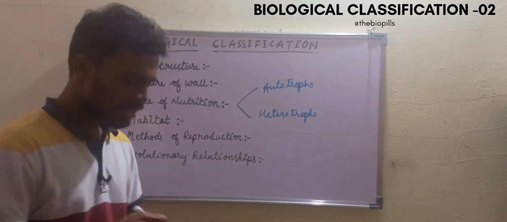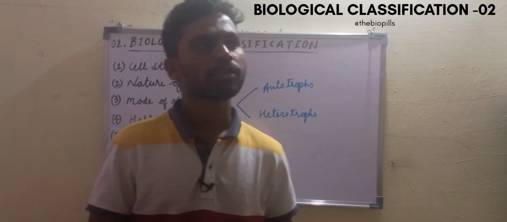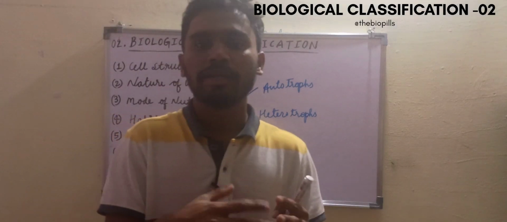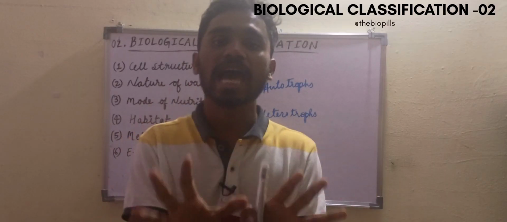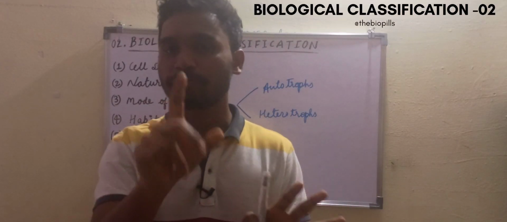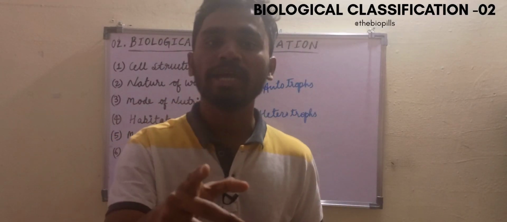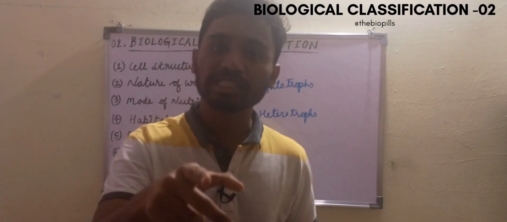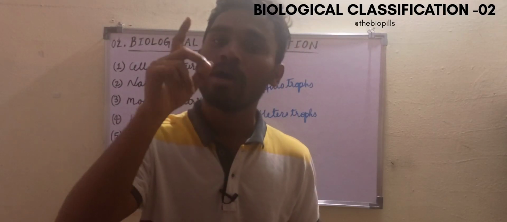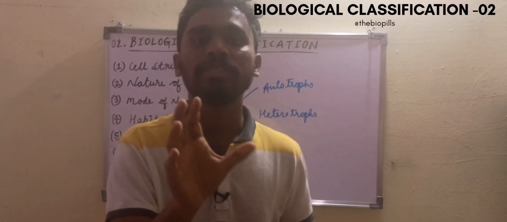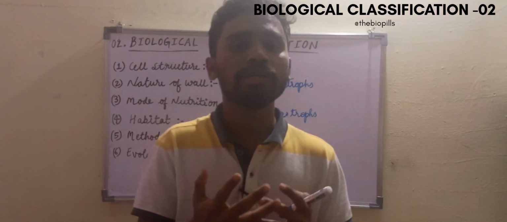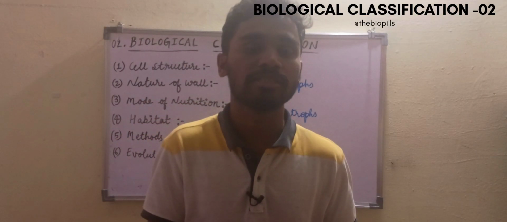Then comes habitat. Habitat means a particular species' natural environment, the physical environment where a particular species can grow and reproduce and also live. So this is the habitat. We have different types of habitats.